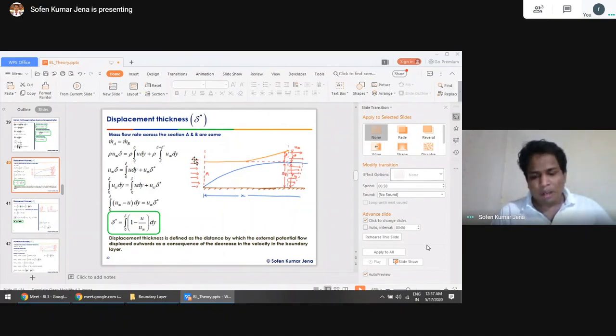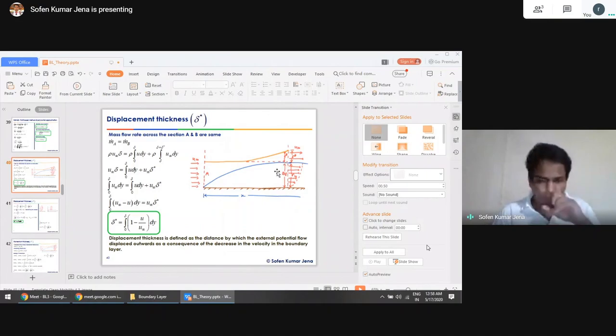In order to satisfy continuity, the universal continuity is the mass continuity. Whatever mass is coming in, that mass is equal to what goes out. Because of the growth of the boundary layer, the fluid is pushed a little bit away from the boundary layer, instead of moving inside it. That pushing distance from the boundary layer towards the free stream, we call displacement thickness.